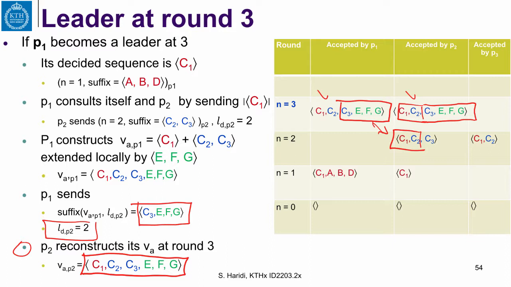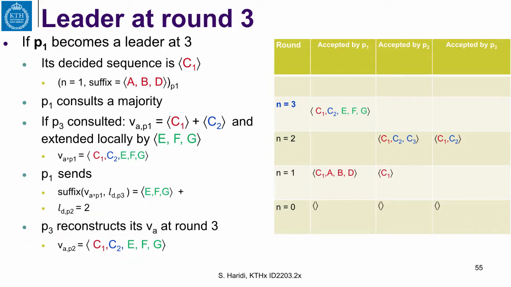Now, you might say, P2 has already sent this information to the leader, so why is it getting it back? In fact, this could be optimized when we do the function max, when we try to adopt a sequence, by just tracking what the max sequence was and where it came from. But for simplicity, we don't do it. So let us take another example with the same idea.